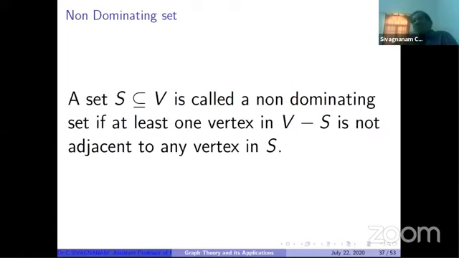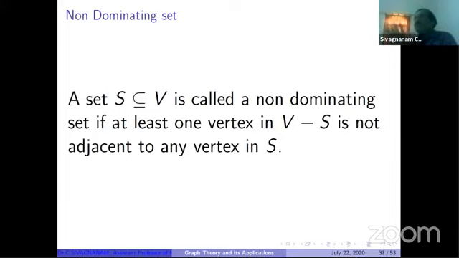Now the opposite one, the non-dominating set. What is the meaning of a dominating set? Suppose S is a set, every vertex outside S has a neighbor in S, at least one neighbor. Neighbor means adjacent vertex. Every vertex outside S has a neighbor in S. Okay. So a non-dominating set means at least one vertex outside S. Outside S means V minus S.